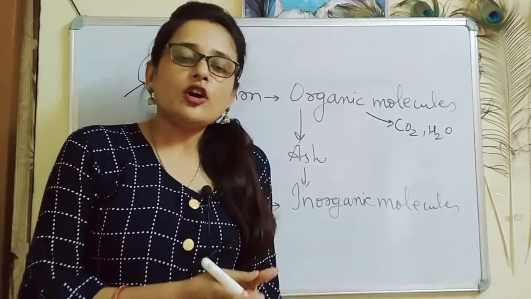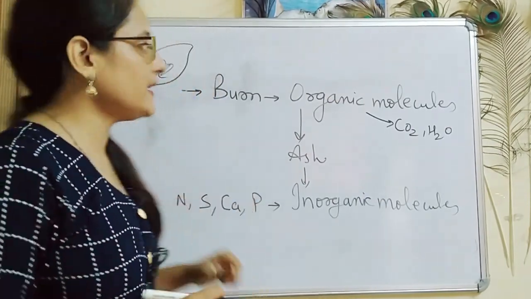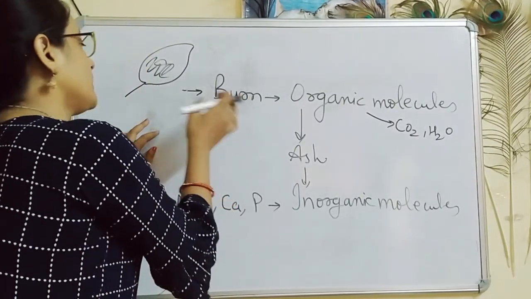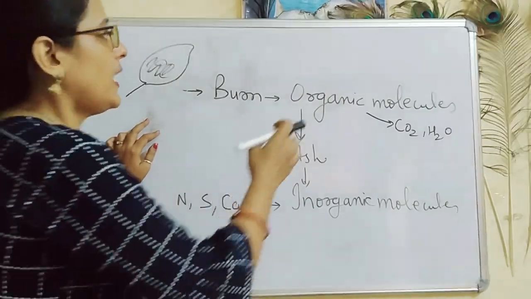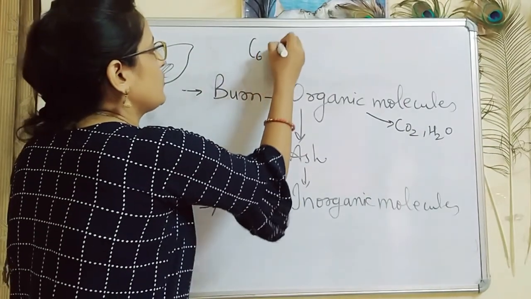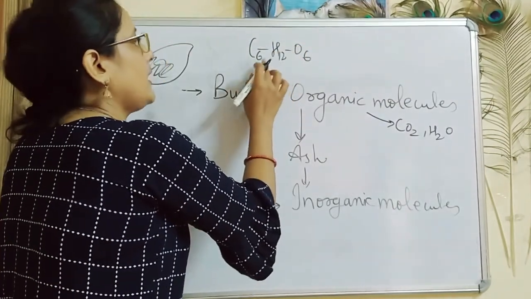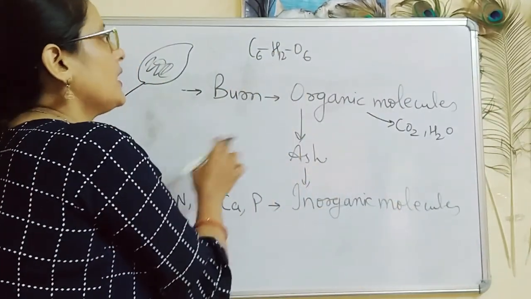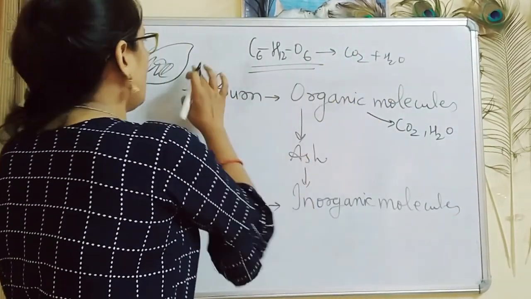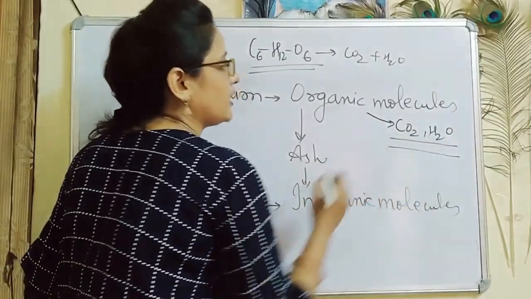Now let's see whether living organisms are made up of only organic molecules or whether some other things are also present. To understand this, let's perform one more experiment where we take a leaf and burn it. The organic portion of that leaf will catch fire and get converted into carbon dioxide and water. Let's suppose C6H12O6 is the organic portion we are talking about. The energy present in it is released when it is burned, and the remaining portions are released in the form of carbon dioxide and water. So the organic portions of that leaf catch fire and are converted into carbon dioxide and water.